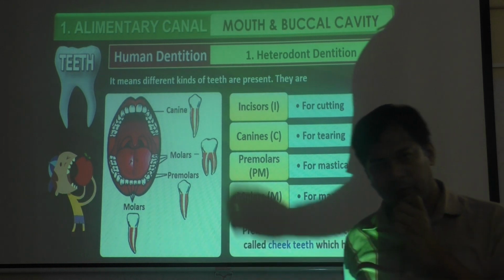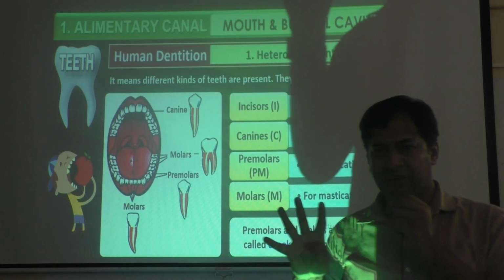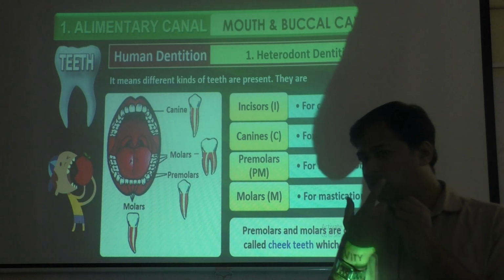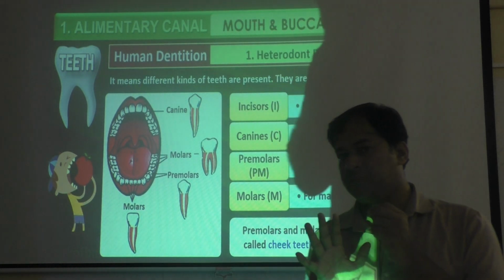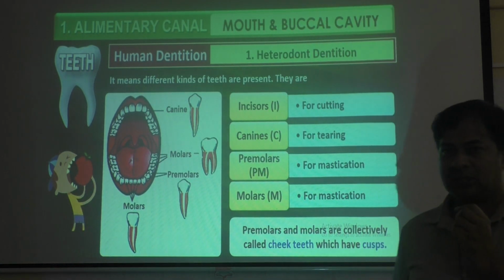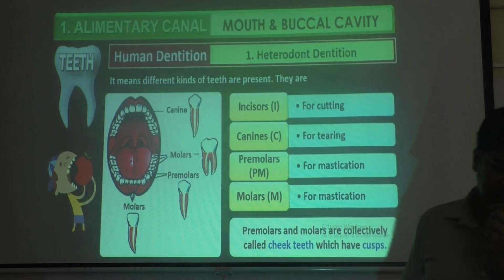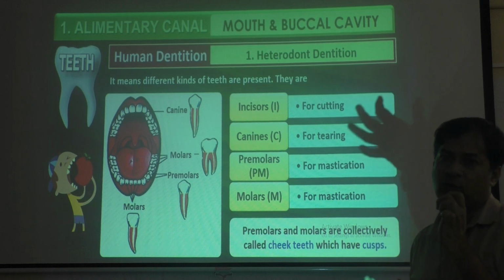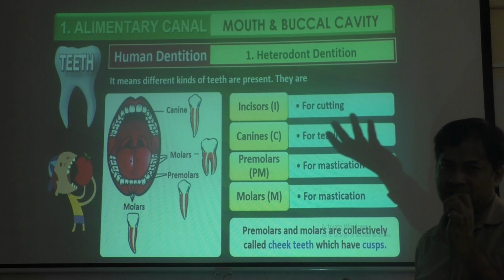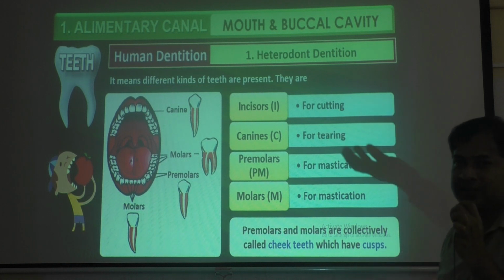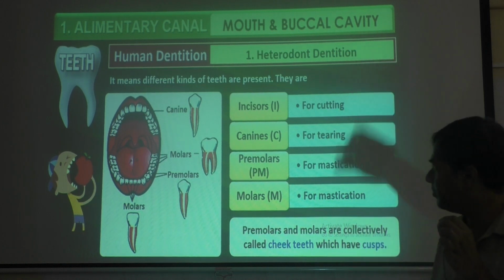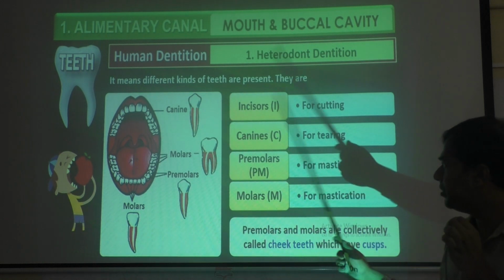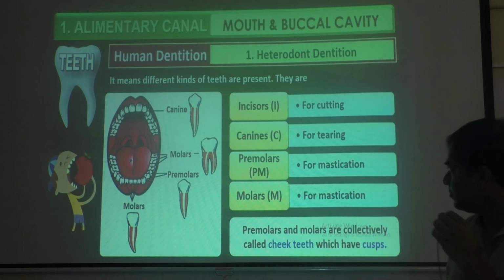Heterodont condition, hetero means different. We have 4 different types of teeth. If you look at the teeth, all the teeth don't have the same shape. They have different shapes. There are 4 types of teeth. That is called heterodont condition, because hetero refers to different. Dont means tooth, dentition. So having different teeth, meaning we have 4 different types of teeth. You can see all 4 different types they have given.